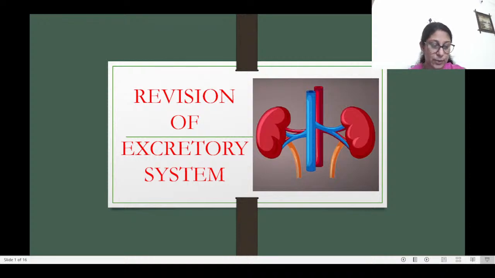So if you have any questions, or if anybody else has posted any questions, we can take them now. Okay, somebody has asked me about the function of kidneys. Well, the function of the kidney is to remove the poisonous substances like urea and other waste salts and excess water from the blood, and then excrete them in the form of a yellowish liquid known as urine.